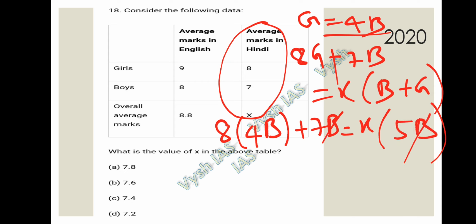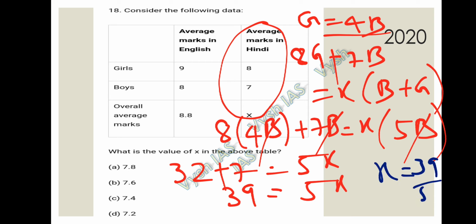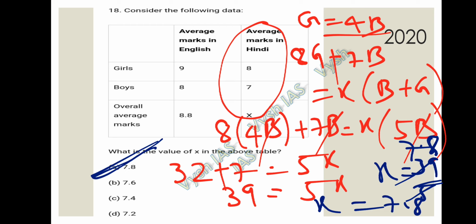If you cancel B from both sides, 8 fours are 32 plus 7 is equal to 5x. 32 plus 7, 39 is equal to 5x. So the value of x becomes 39 by 5, that is 7.8. So the value of x is nothing but 7.8.